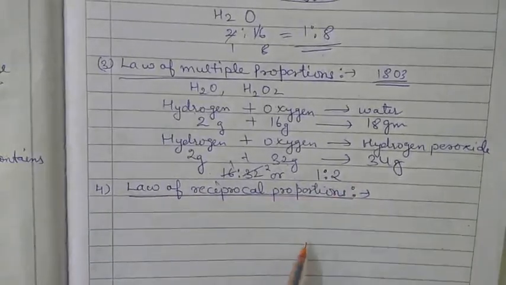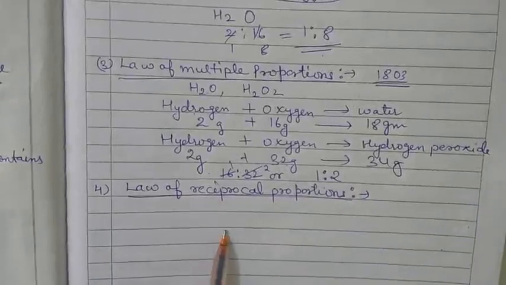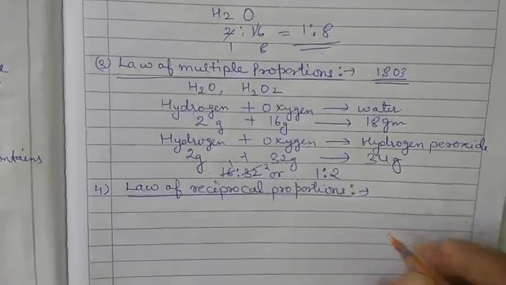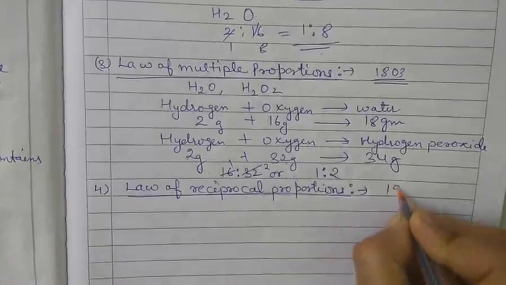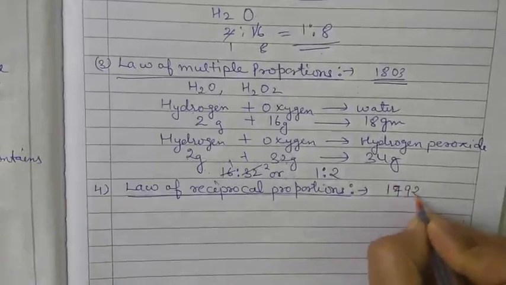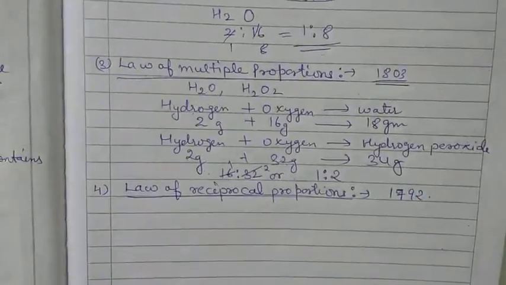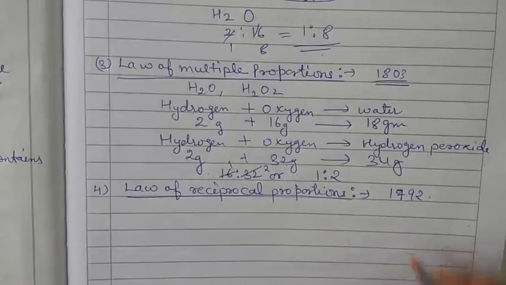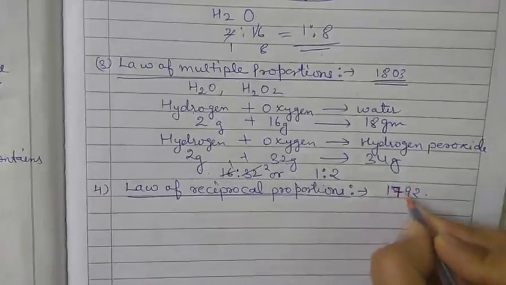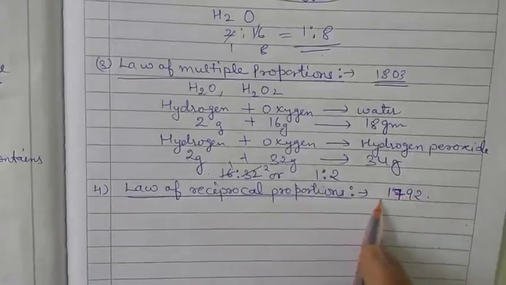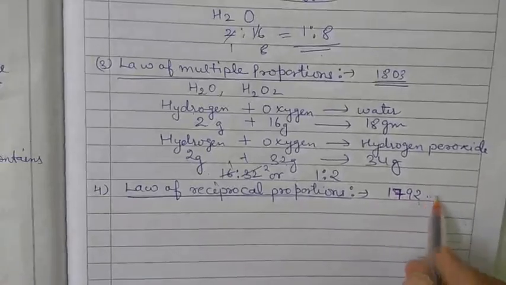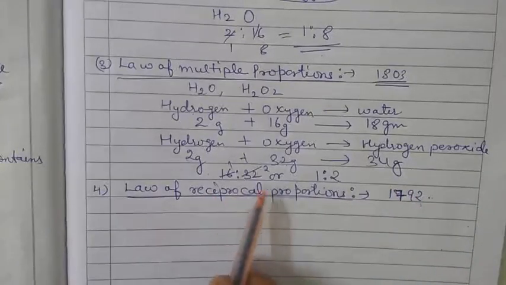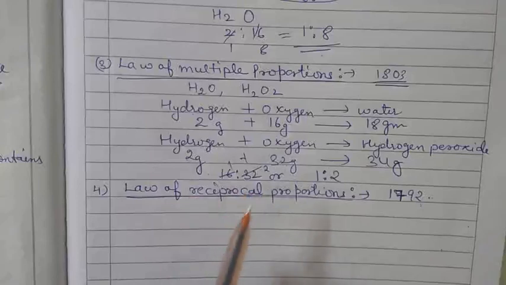This law was given by Richter in 1792. It states that the ratio of the mass of two elements.